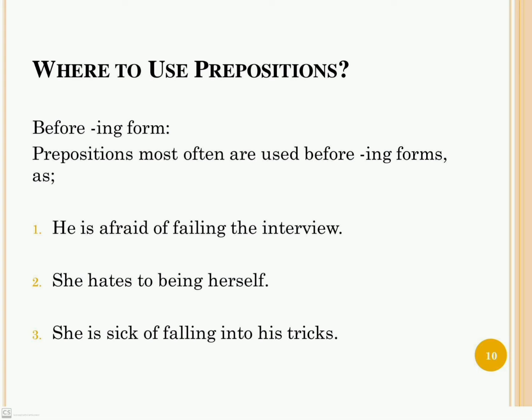Where to use prepositions? We use prepositions before the ing form. For example, he is afraid of failing the interview. Of is a preposition and we have used it before the ing form. She hates to being herself. Again, to is used before the ing form. She is sick of falling into his tricks. Yes, this is your task.